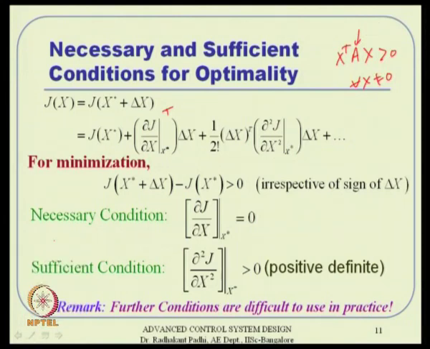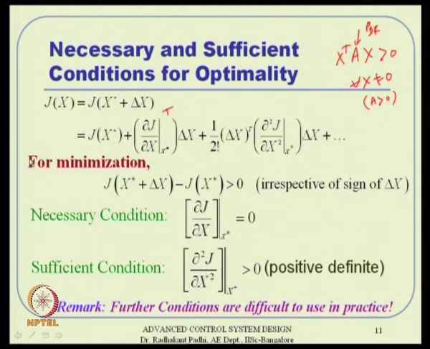Symbolically we write that as A is greater than 0. So, coming back to this idea that this quantity has to be strictly positive all the time, this matrix has to be positive definite.